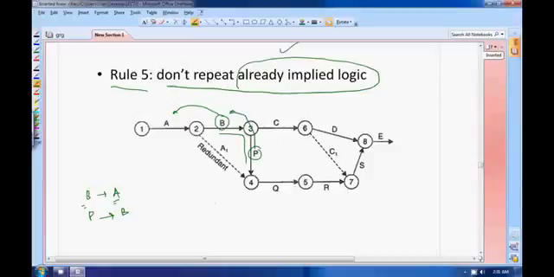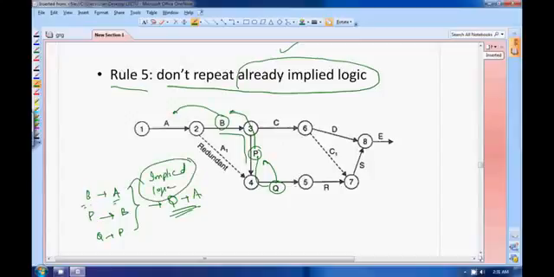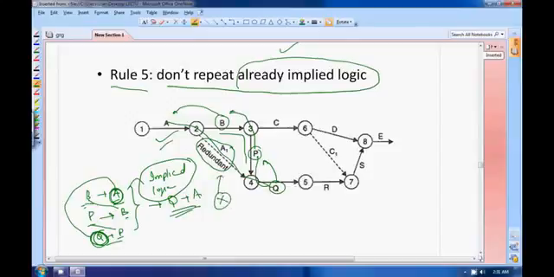Is it okay? Your Q depends on P. Is this implying that your Q depends on A also? Is this an implied logic? Okay, so look, your B depends on A, and your B itself is depending on P, and then your P is dependent on Q. So obviously your Q is dependent on A. This is already implied. So you have put this dummy node to imply that your Q is dependent on A, which was already an implication. So this is redundant. You can remove it. It is not required in your network diagram.